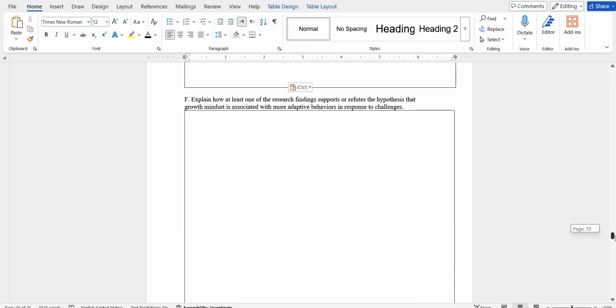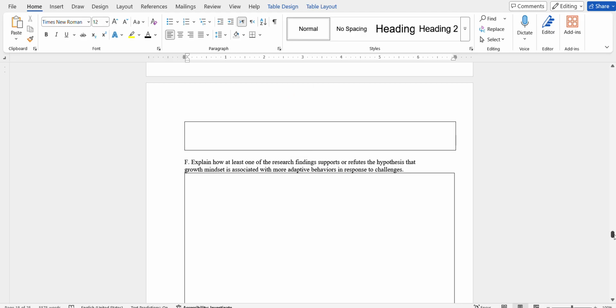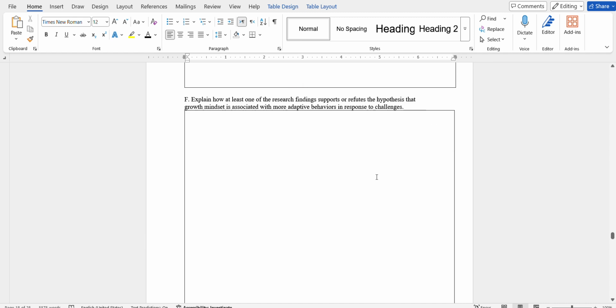Okay. Explain how at least one of the research findings supports or refutes the hypothesis that growth mindset is associated with more adaptive behaviors in response to challenges.